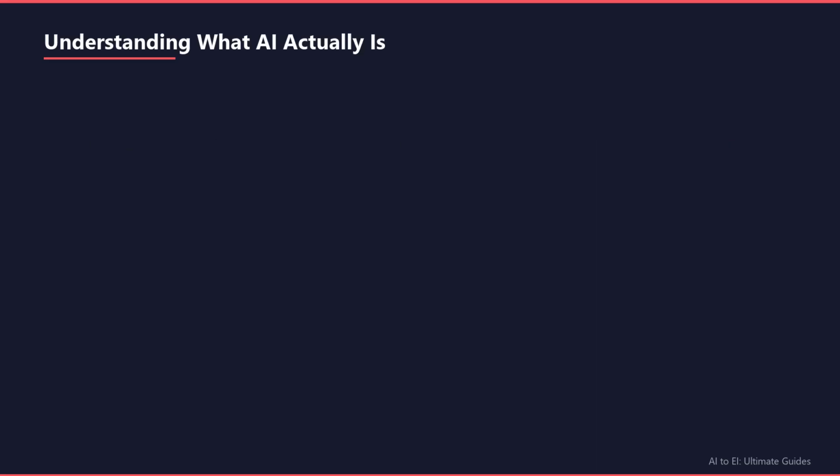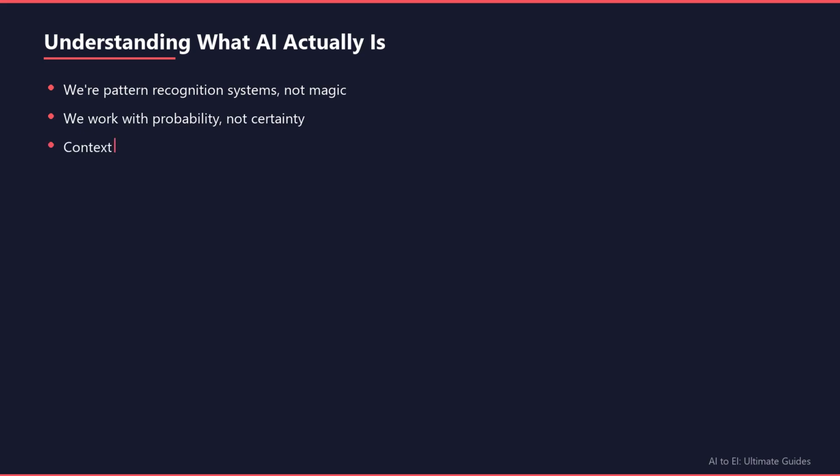First, let's clear up some misconceptions. We're not magic. We're sophisticated pattern recognition systems that predict what comes next based on training data. We work with probability distributions, which means our responses are educated guesses, not absolute truths. The more context you give us, the better we can understand what you're actually trying to achieve. Remember, we don't know things the way humans do. We recognize patterns and generate responses based on them.